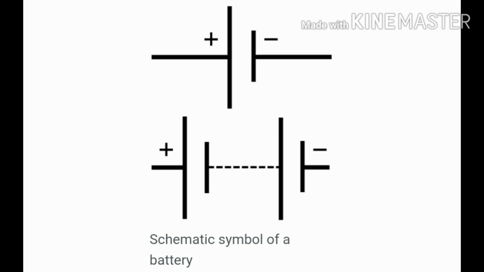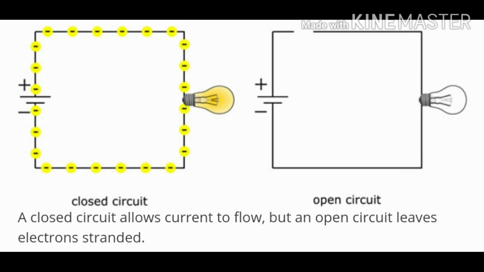Now this is the diagrammatic representation of a cell and a battery of two cells, in which the longer line represents the positive terminal and the shorter one represents the negative terminal. The two terminals of the cell need to be connected to the two terminals of a bulb in order for the bulb to glow. This flow of electric current from the cell to the bulb along a particular path is called a circuit.